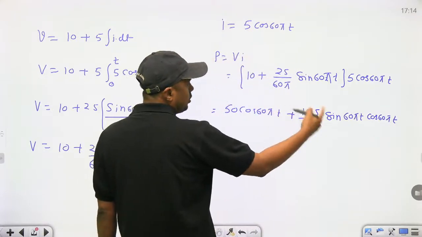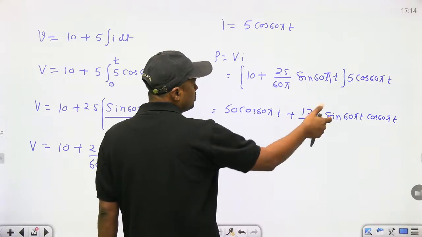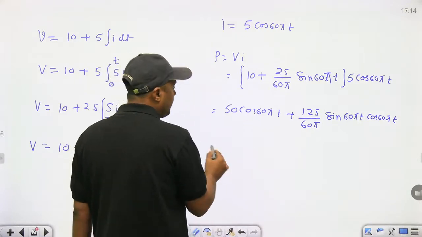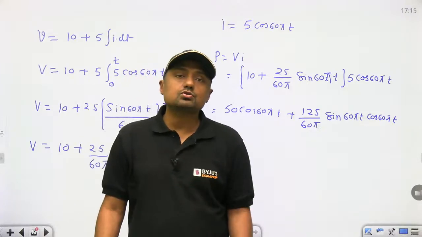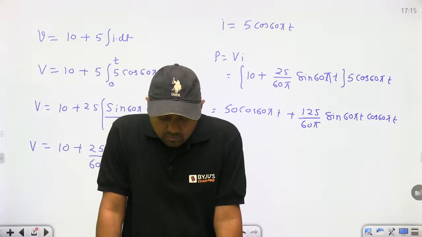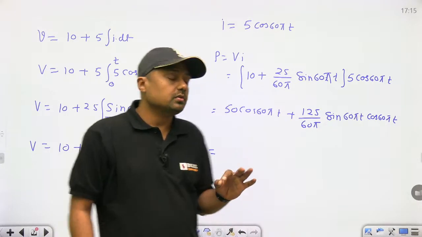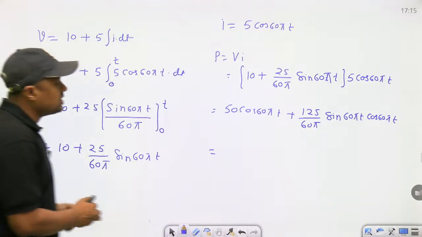Sine 60 pi t cos 65 t, you can write the sine of 2 theta, that is 1 by 2 sine of 2 theta, or otherwise you can put the value and then find. Again it is in radian mode, but simple, don't worry, and simply you can solve it. Very simple, but it depends upon your calculation, guys. Do proper calculation. First of all find the voltage, then multiply it with the current, and then you will get the power. That is called instantaneous power.